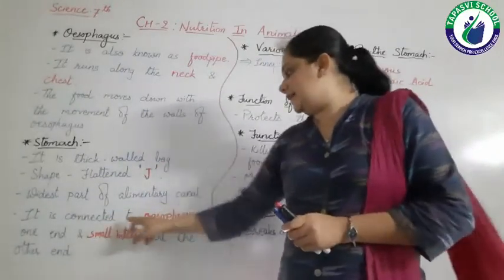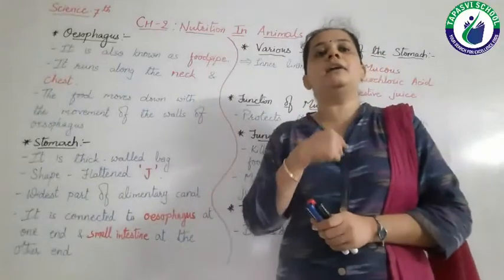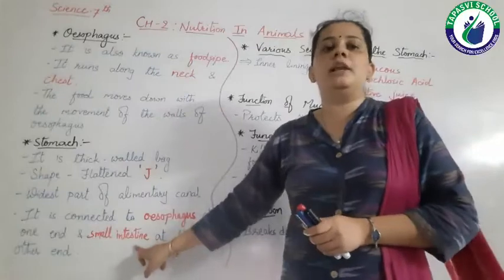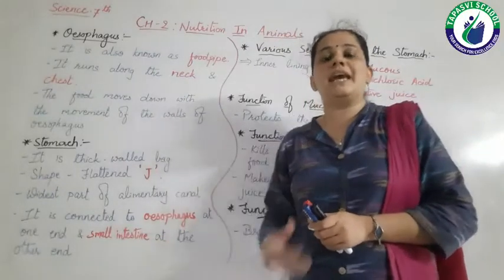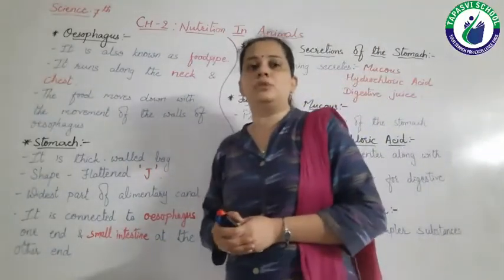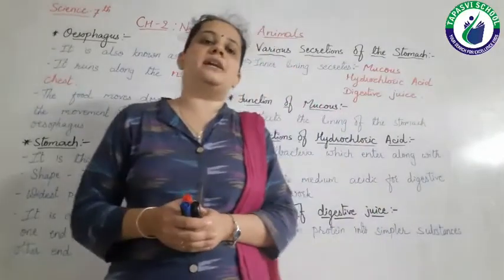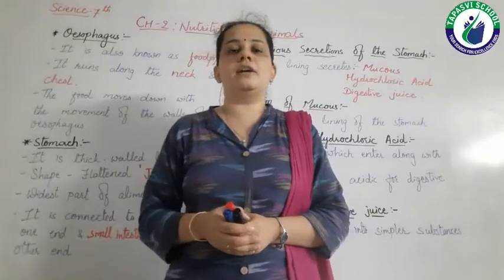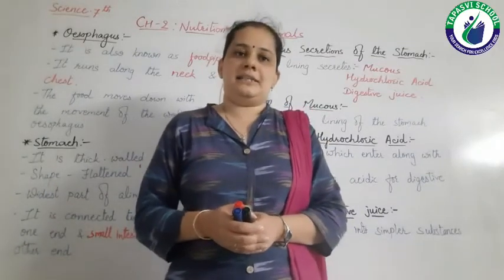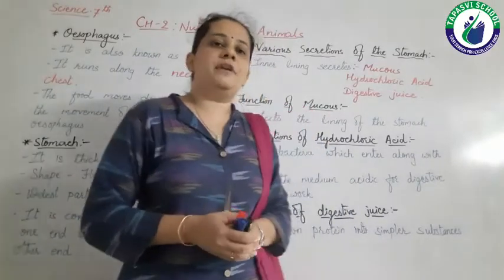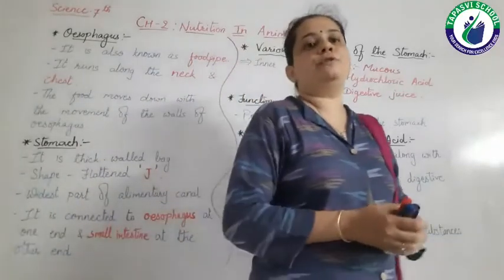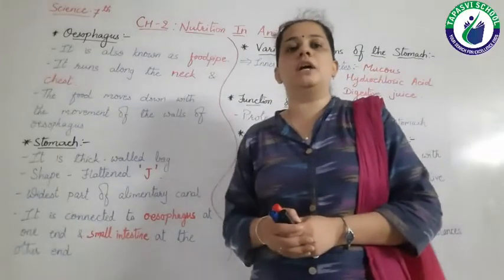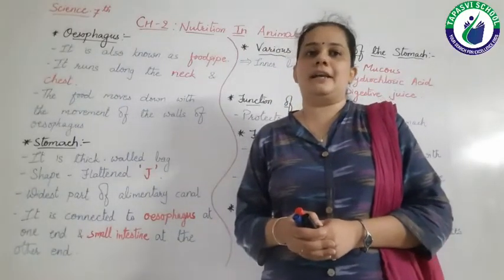It is connected to esophagus at one end, right, and at the other end it is connected with small intestine. Means as the food enters into mouth, from the mouth food enters into esophagus, and from esophagus food enters into the stomach. Then after the digestion of food occurs in the stomach, the food goes into the small intestine.